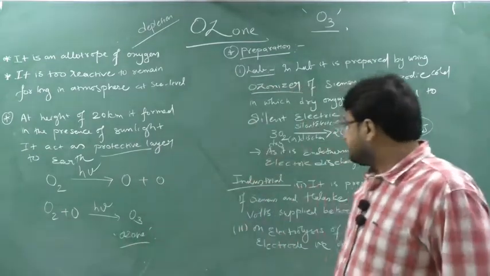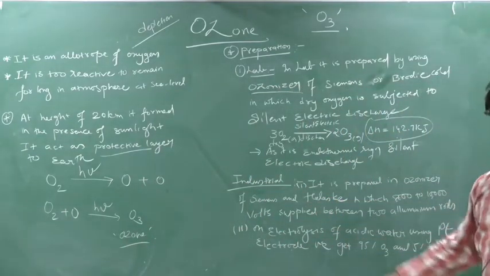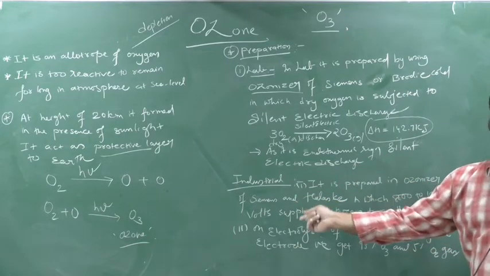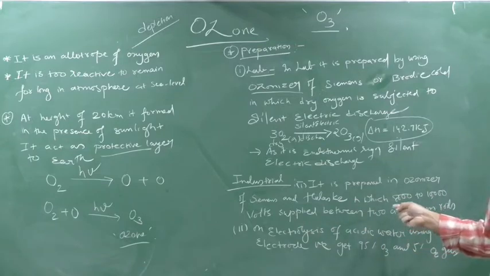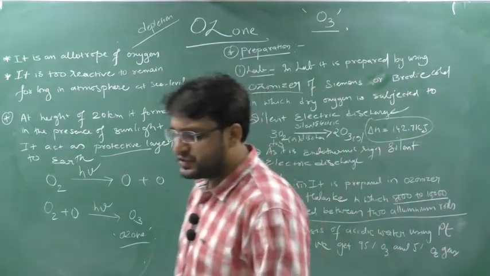So see here, the industrial preparation of ozone. In industrial preparation, ozone is generated in ozonizers made by Siemens and Halske, in which we supply electric current of nearly 8000 to 10,000 volts between the aluminium rods, and ozone is generated.